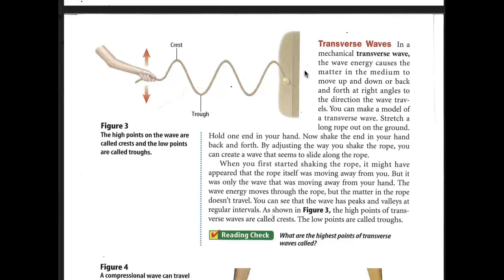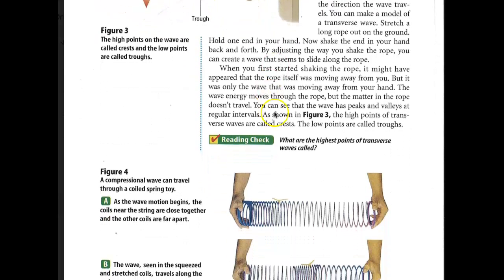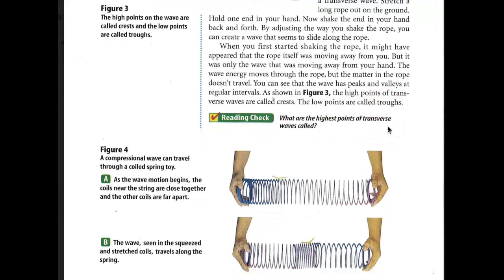You can see that the wave has peaks and valleys at regular intervals, as shown in Figure 3. The high points of a transverse wave are called crests. The low points are called troughs. You can see those labeled here. As that wave goes up to its peak, there's the crest, and then when it goes down to its valley, there's the trough down here. And that just keeps on continuing right along. So crest and trough are some important words that we'll need to know for being able to label the parts of a wave.